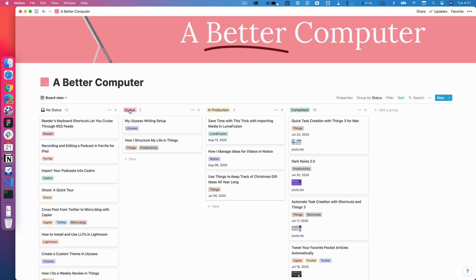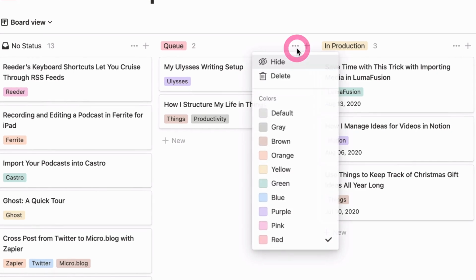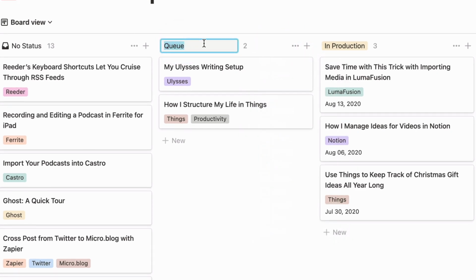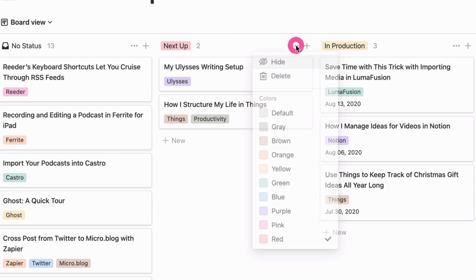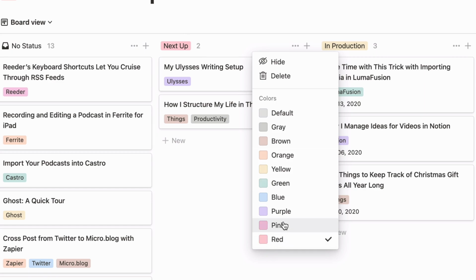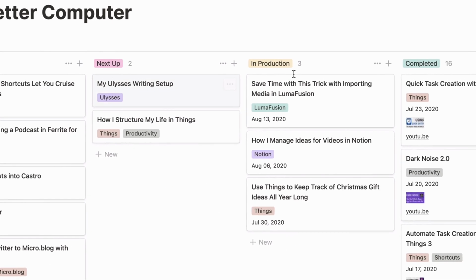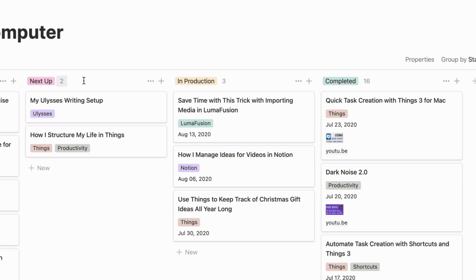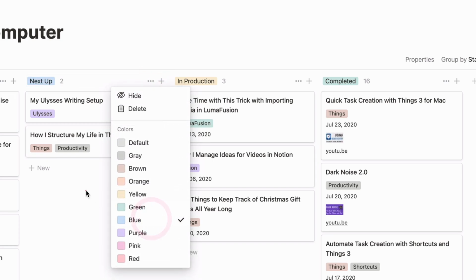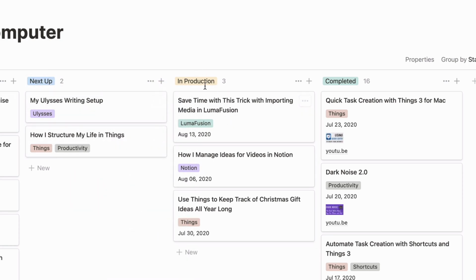So maybe Q isn't what I want. I can change that. Let me click into there and say next up. There we go. And so it's called next up. And then maybe I want to change the color, not red, let's make it pink. So now I've got pink, yellow, and green. Or actually, red is kind of a negative thing, let's make it blue. So these are the ones next up, these are the ones in production, these are the ones that are completed. I could also add a group, so that'd be a new status.